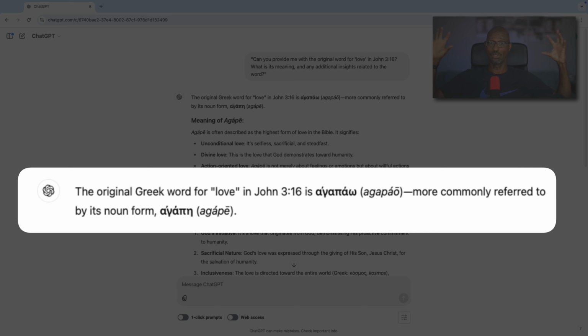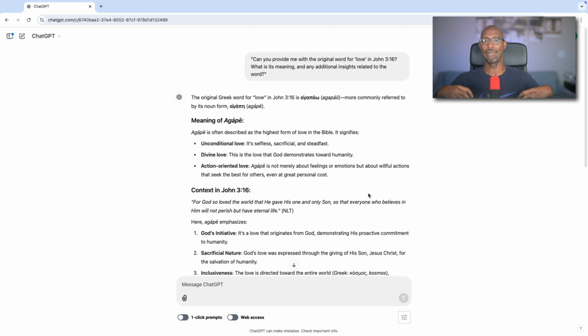So here are our results. So we see here that the original Greek word for love in John 3:16 is agapaō. Now, most of you may have thought it's the word agape, but it's actually agapaō, which is most commonly referred to in its noun form of agape. So agapaō is the verb form from the noun agape.